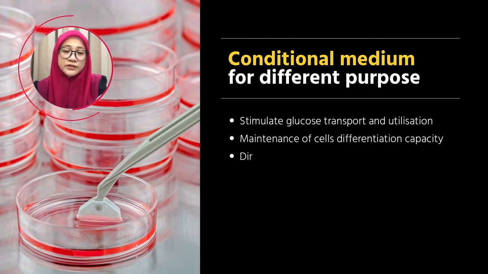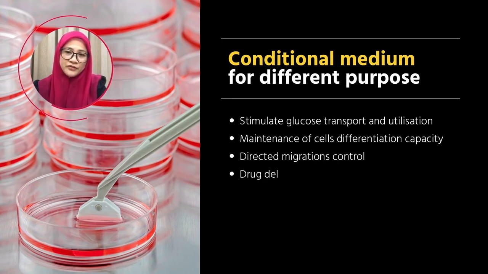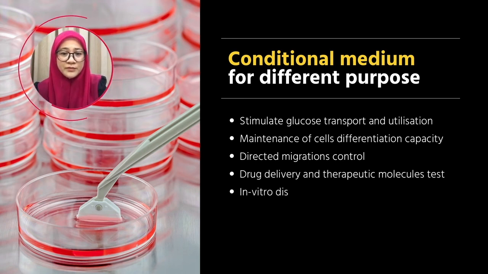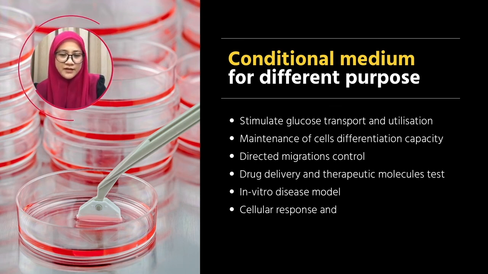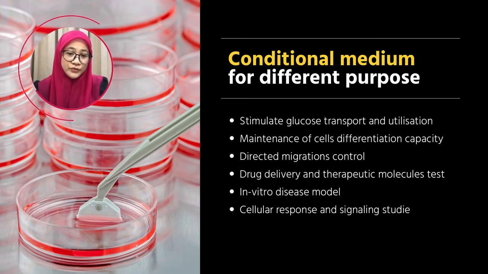For example, different conditional medium is needed to stimulate glucose transport and utilization in the study of pancreatic beta cells. Researchers can also use conditional medium to maintain the cells for a very specific differentiation capacity. Also, certain conditional medium might as well be used to direct migration of cells for in vitro disease model, cellular response, and signaling studies.